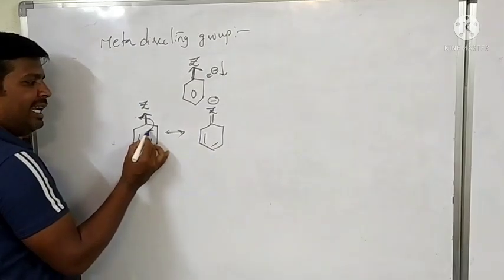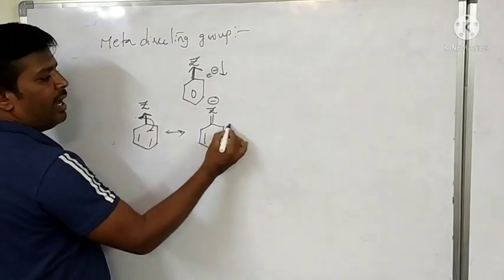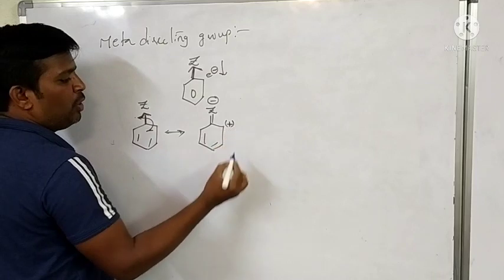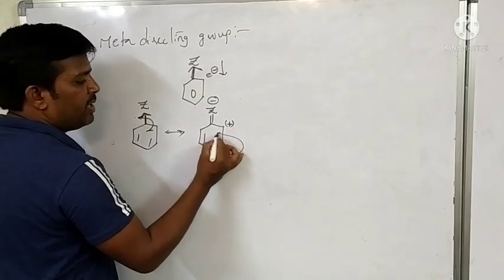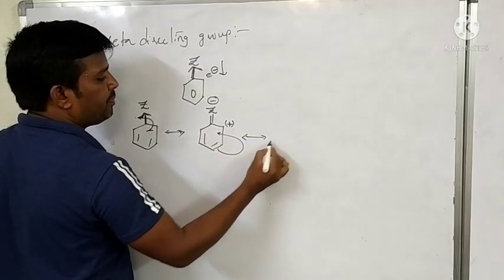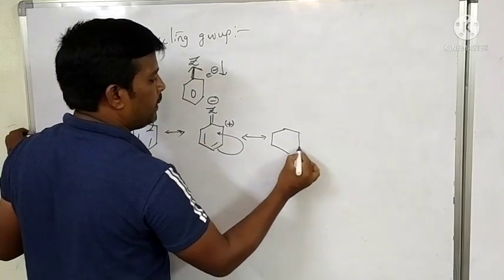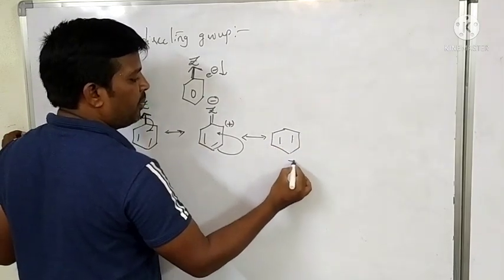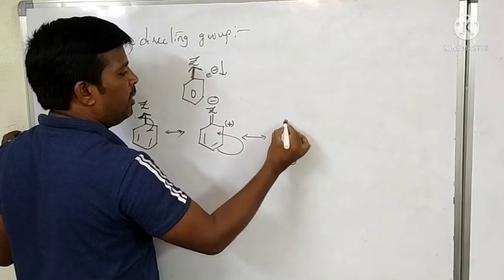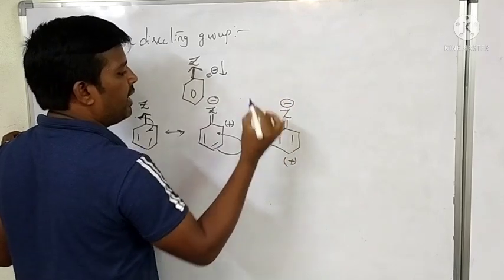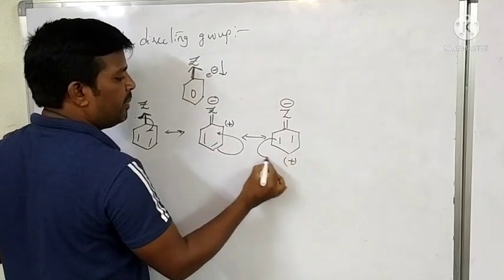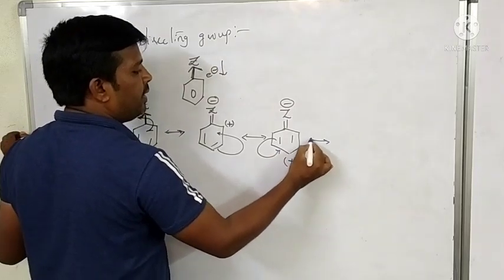Therefore, the ring loses the electron, and automatically this carbon gets a positive charge. This bond separates here. Bond here, positive charge here, and double bond Z with minus charge. Automatically this bond separates here, and then this bond shifts here.